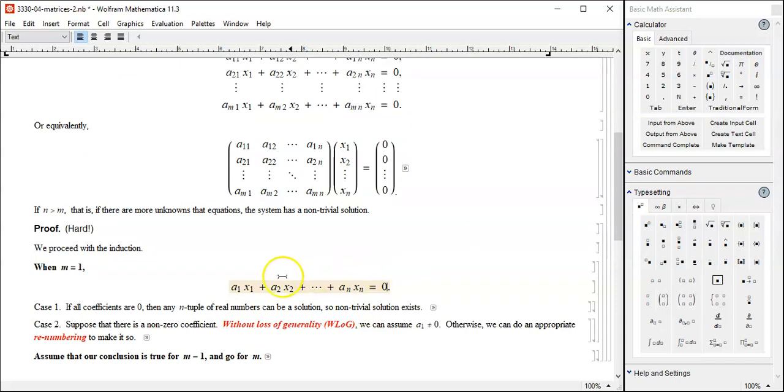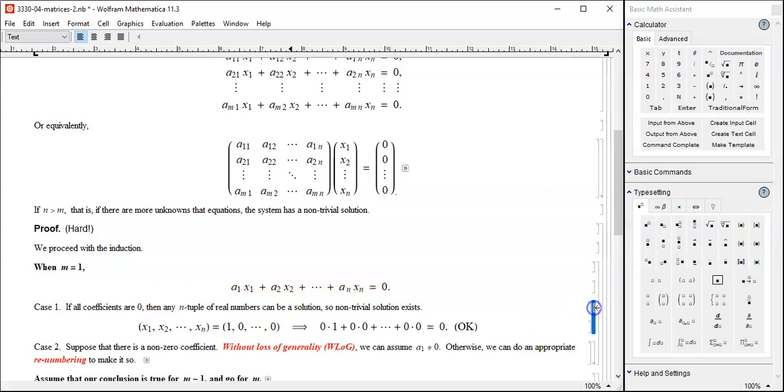Case 1: if all the coefficients a1, a2, a3, all the way to an are 0, then any x1 through xn will be a solution. So that's going to be a non-trivial solution. Anything will do, but in this particular example, I just took 1, 0, 0, and so on. That's a non-zero vector, and then plug it into this equation.